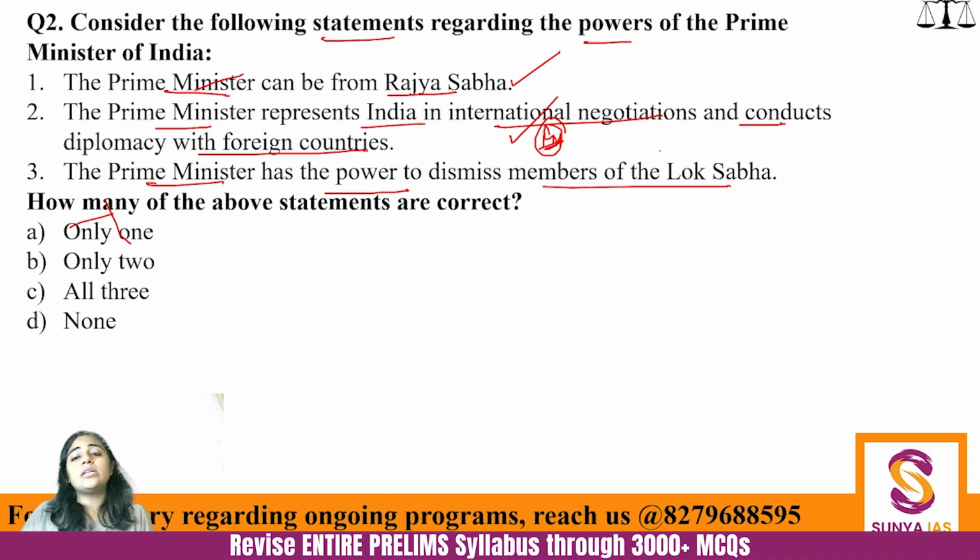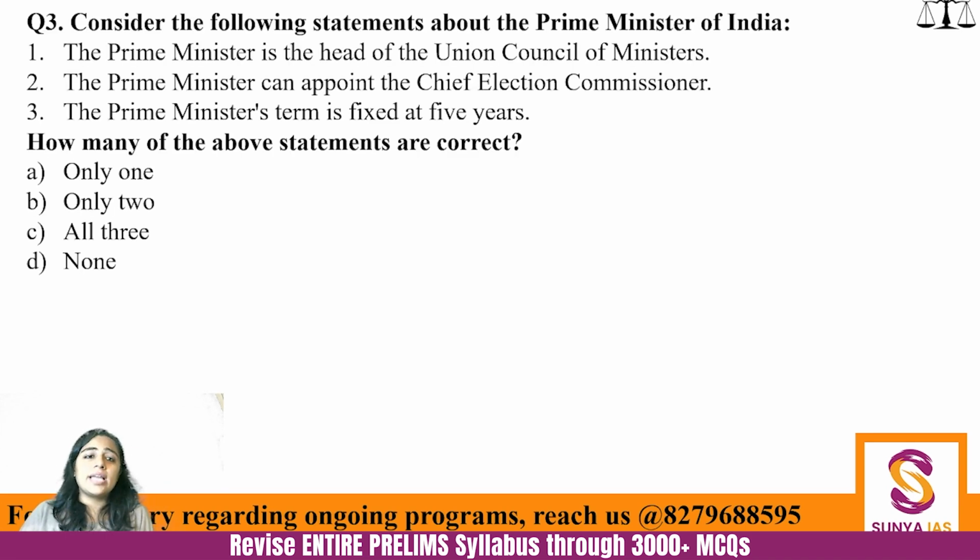The third statement is actually wrong. We have just discussed. If it had been mentioned minister, then it would have been correct. But it is mentioned member of Lok Sabha. No. The Prime Minister is not supposed to be a dictator who can remove anyone and everyone under the sun. That is not how it's supposed to happen. So the third statement is incorrect. Only two statements are correct. I hope you understand. Moving on to the next question. Consider the following statements about the Prime Minister of India.